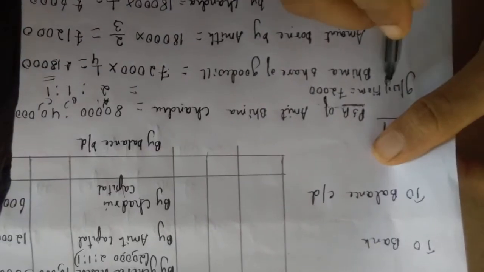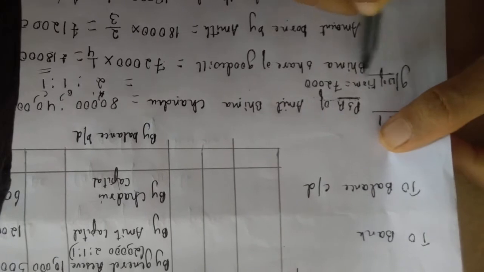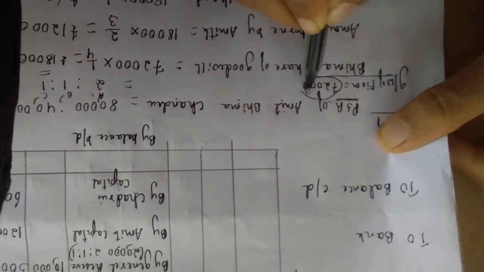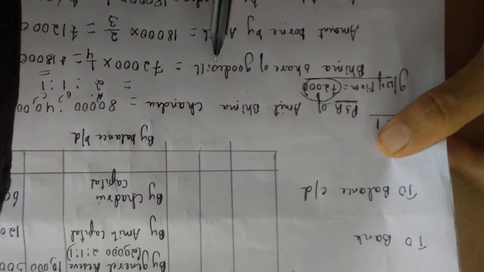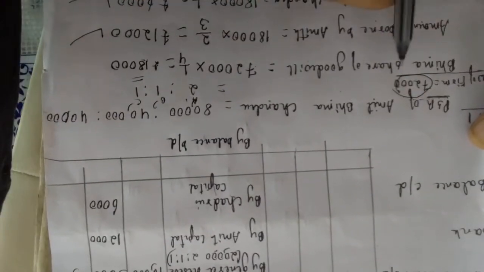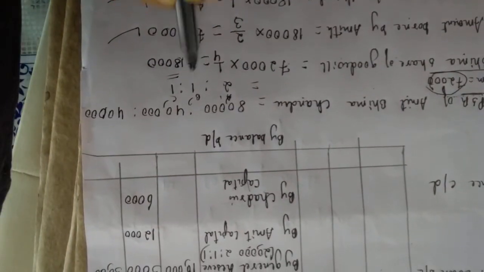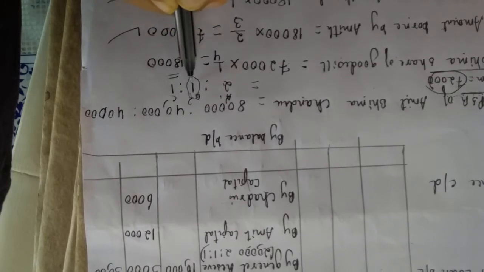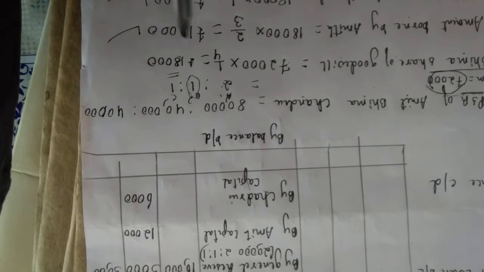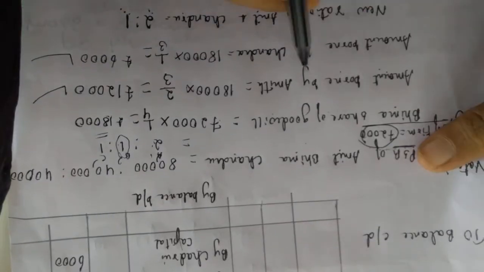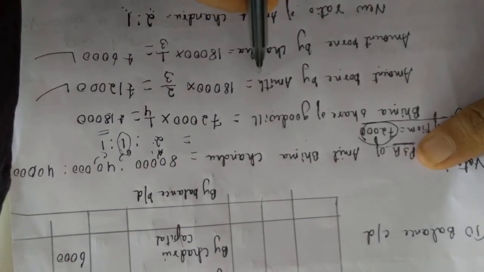Now goodwill of the firm, goodwill is how much given in the question? 72,000. Yes, this 72,000 you take Bhima's share of goodwill. 72,000 into Bhima's share is how much? 1/4. How did you get this? Okay, 1 divided by 4, 2 plus 1 plus 1 is 4. 18,000. Now amount borne by Amit.